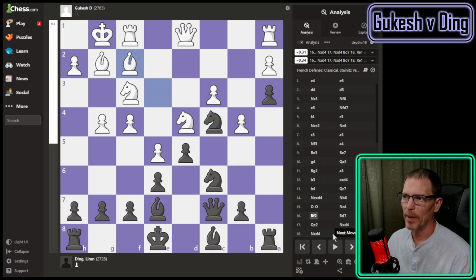Okay, Gukesh just drops it back, and now we're headed in here? No, not yet, because we have other problems to take care of first. Stockfish thinks the light squared bishop ought to go ahead and develop, which I guess adds another defender to that knight, or just take that knight.